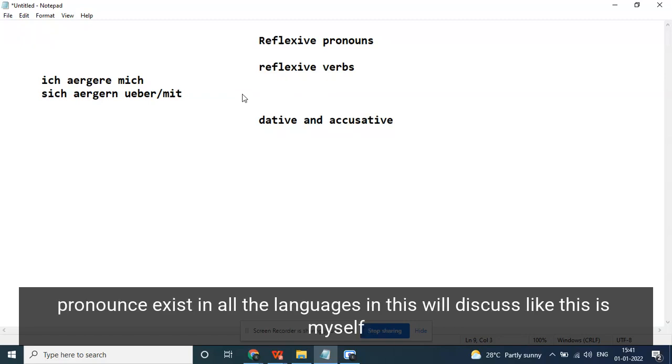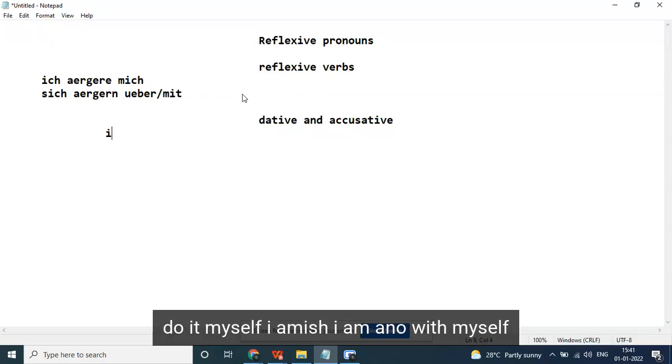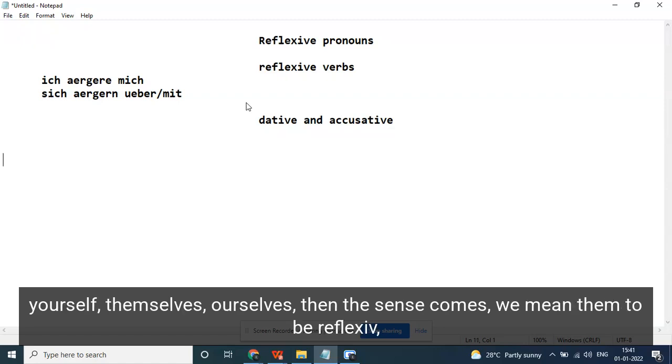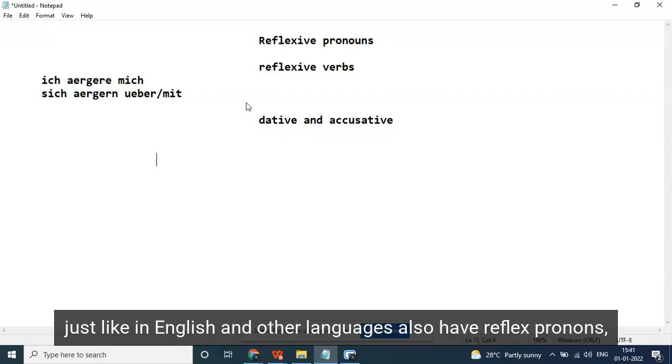In general, reflexive pronouns exist in all languages. In this, we'll discuss like this: ich, myself. I do it myself. Ich ärgere mich. I am annoyed with myself. You are annoyed with yourself. He is annoyed with himself. Himself, myself, yourself, themselves, ourselves. When the sense comes, we mean them to be reflexive, just like in English. Other languages also have reflexive pronouns.